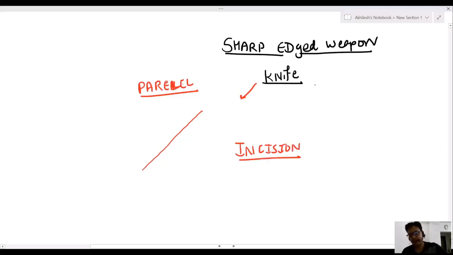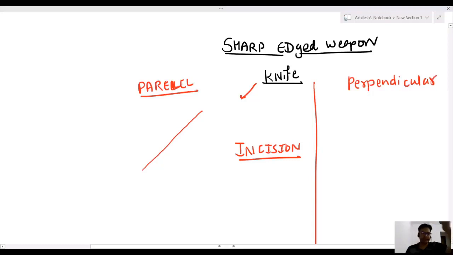And if the knife is perpendicular to the skin surface like this, this is known as stab.